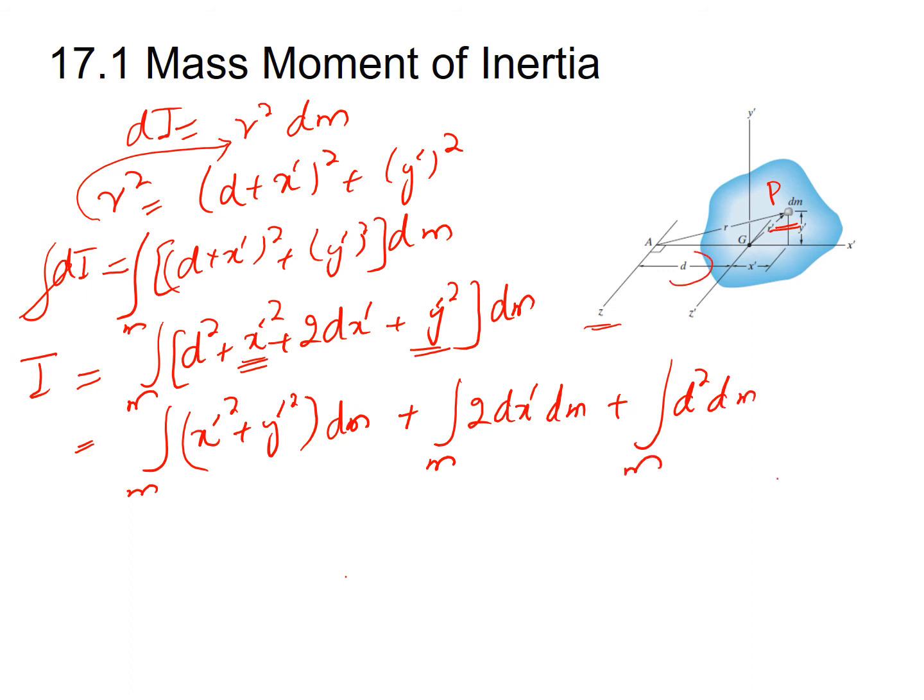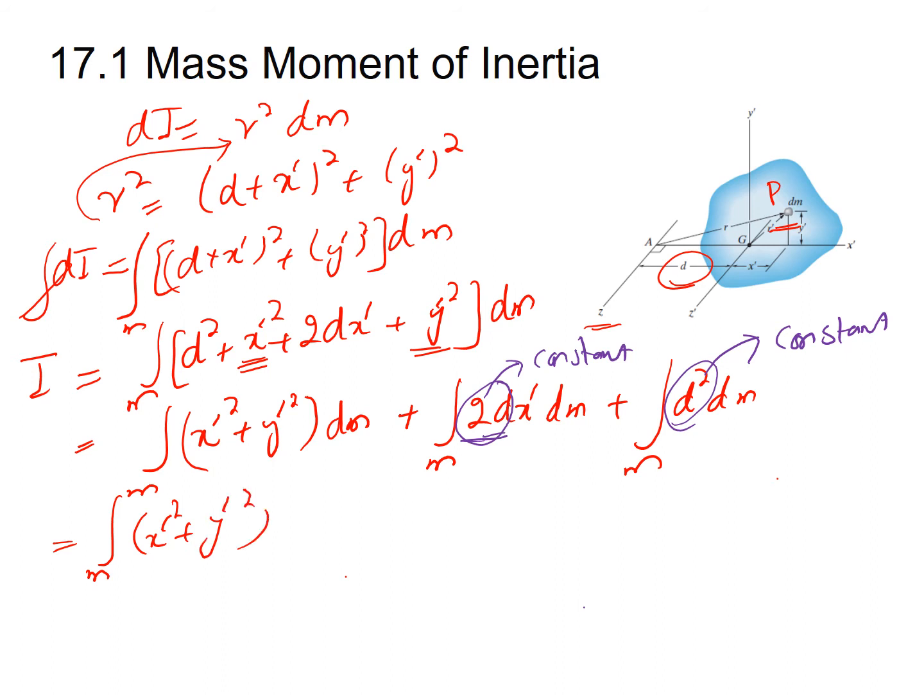As the distance between the two axes is d, which is a constant, in this expression we can treat d square as a constant. Also, we can treat 2d as a constant. So by taking the constants out of the integration, the above expression will be the integral of (x prime square plus y prime square) dm, plus 2d times the integral of x prime dm, plus d square times the integral of dm.